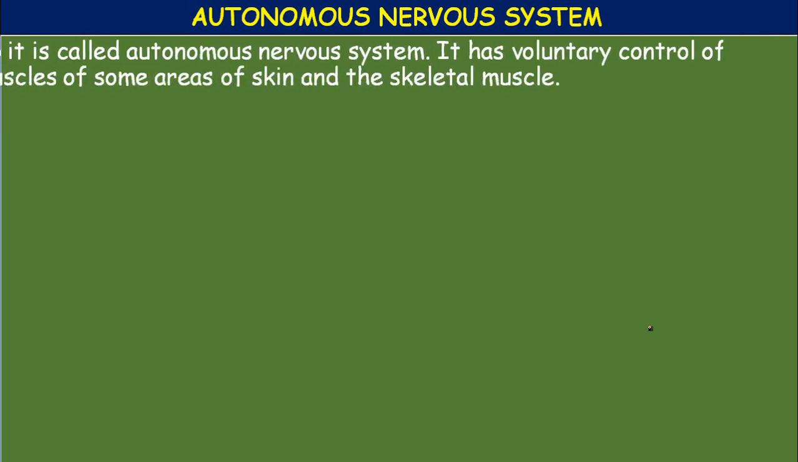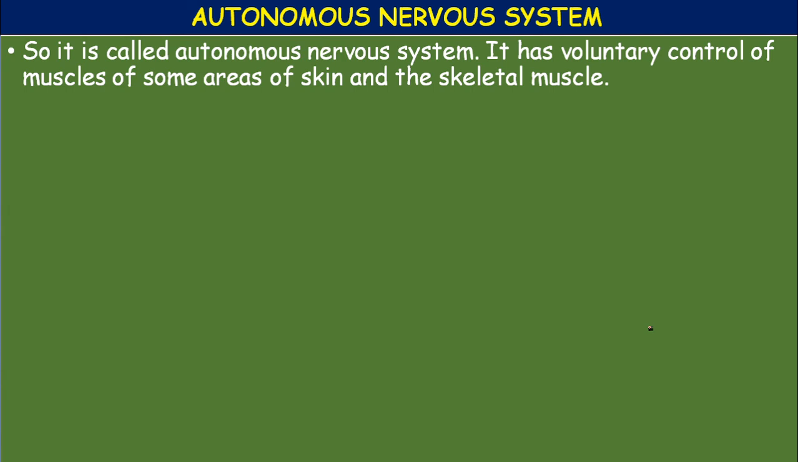Now let us proceed to the autonomous nervous system. What is the autonomous nervous system? We can say these are the nerves controlling involuntary actions.